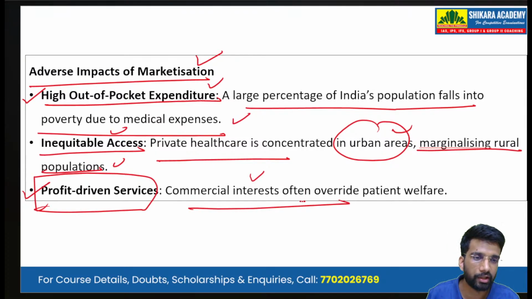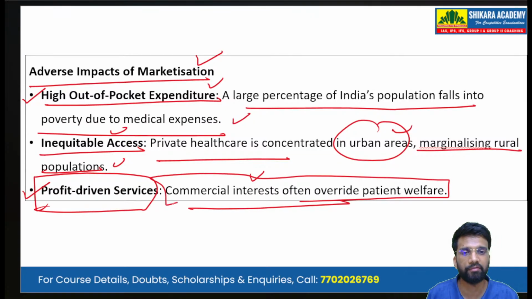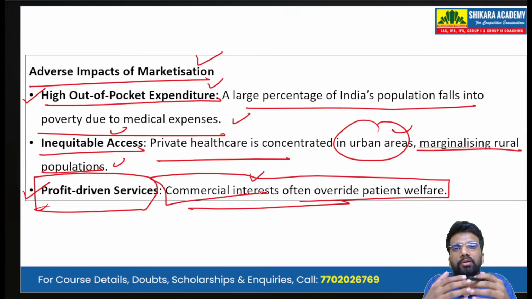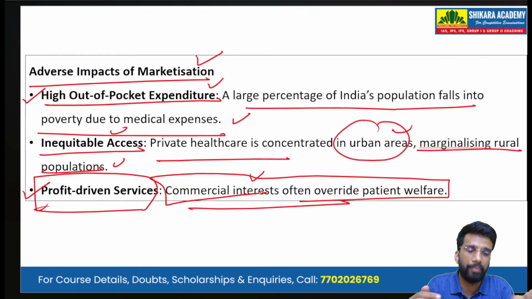Then there is profit-driven services. Their commercial interests often override patient welfare because these private hospitals are corporatized. So their main focus is on generating more and more profit. They put their commercial interests over patient welfare in everything.